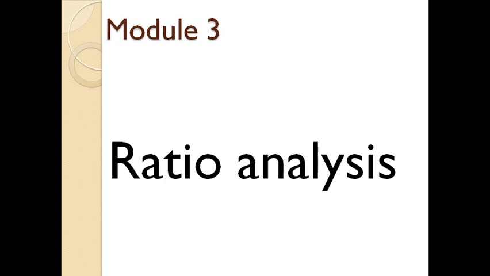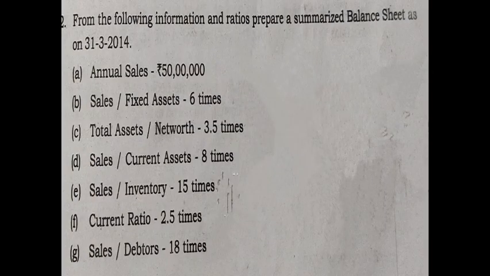We were dealing with construction of balance sheet from various accounting ratios. Let us discuss some of the adjustments or special types of cases that have to be dealt with during construction of a balance sheet or financial statement from the ratios. Next case. From the following information and ratios, prepare a summarized balance sheet as on the date specified in the question.